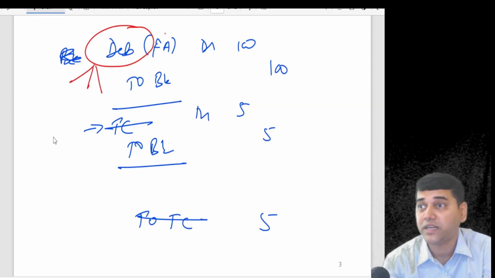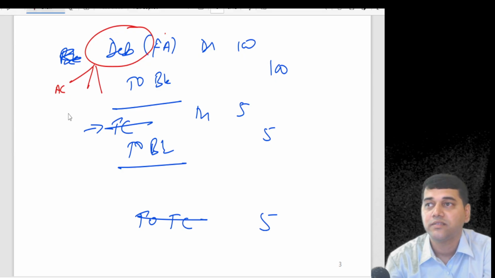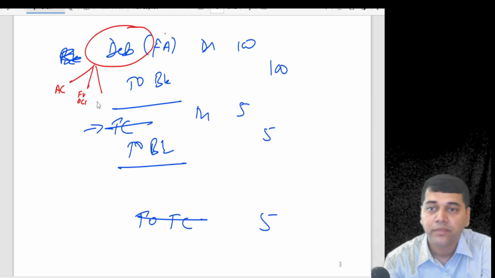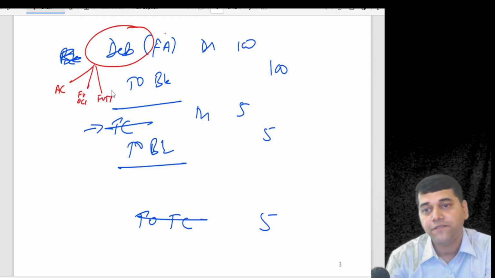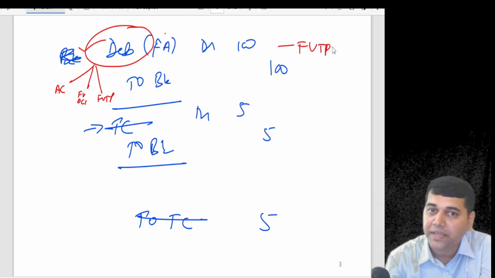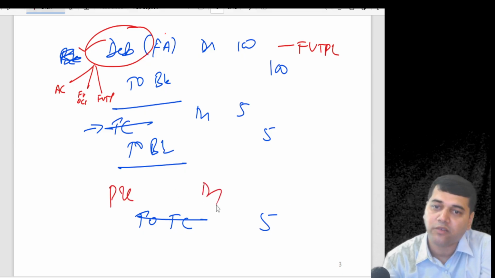It could have been amortized cost, FVOCI, or FVTPL. If this debenture itself goes to FVTPL, the transaction cost you also charge to the P&L account.